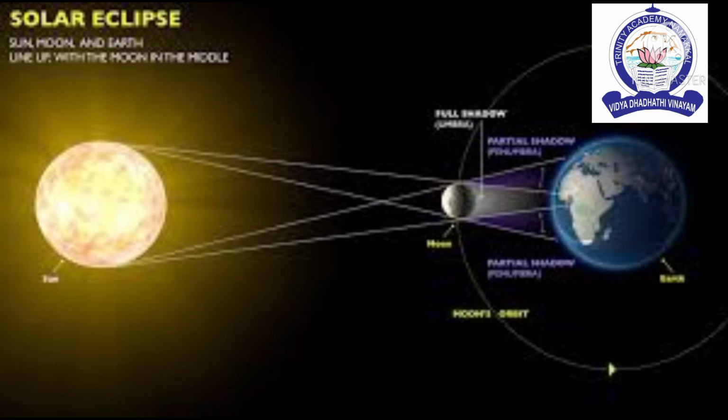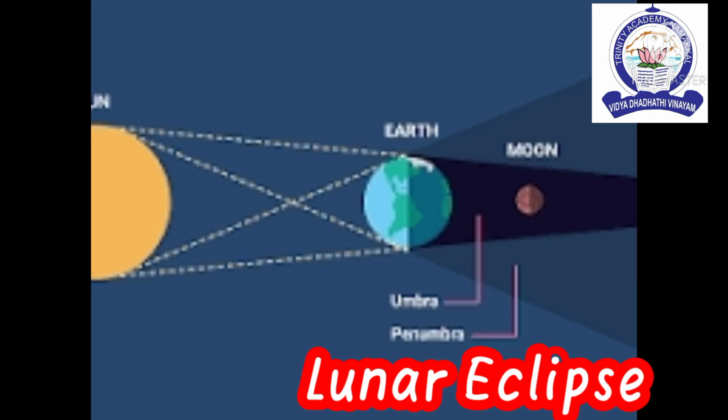At the time of eclipse, the sun, the moon and the earth are in a straight line as shown in the figure. Once the moon moves out of the line, the eclipse is over and we can see the sun again. Next topic is lunar eclipse.